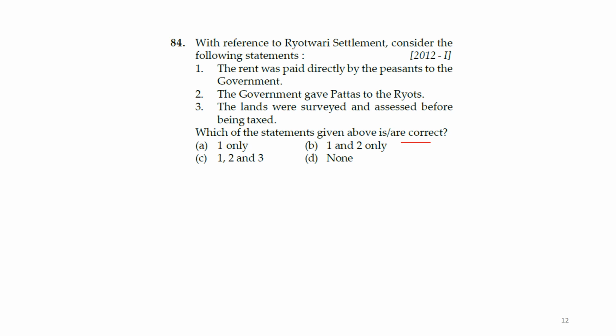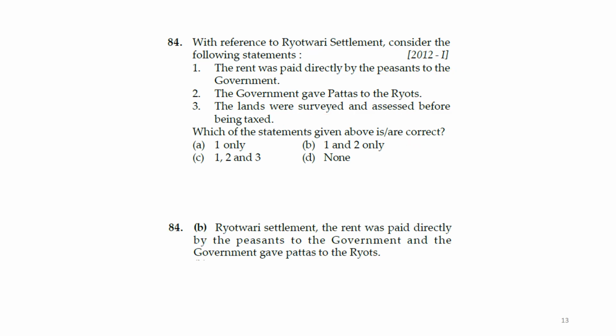Next, again, the correct statement they are asking. Ryotwari system. Consider the following statements. The rent was paid directly by the peasant to the government. The government gave pattas to the ryot. The land was surveyed and assessed before being taxed. See, the rent was paid directly by the peasants, yes. The government gave patta to the ryot, yes. But this is wrong: the land was surveyed and assessed before tax, no. So the answer is B.